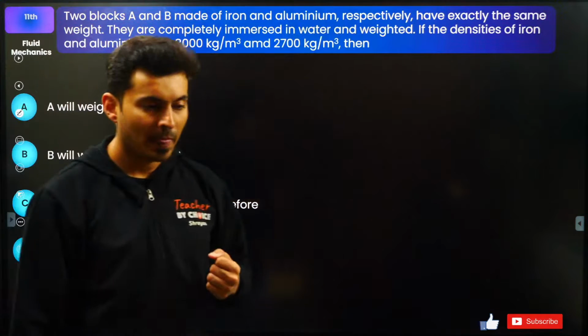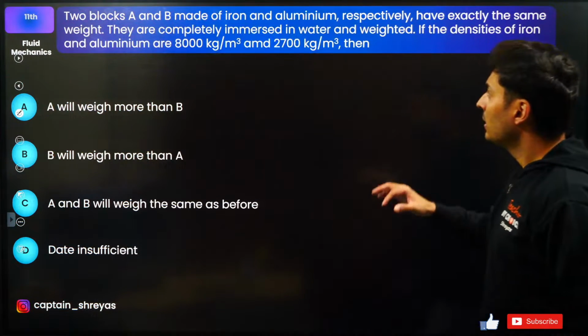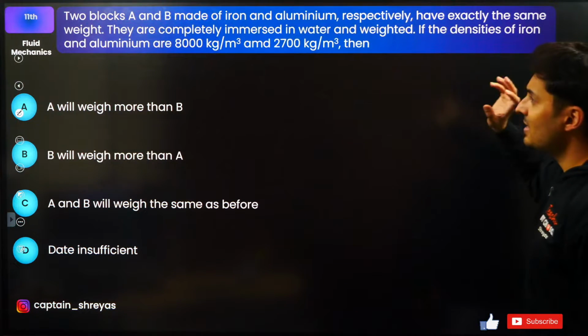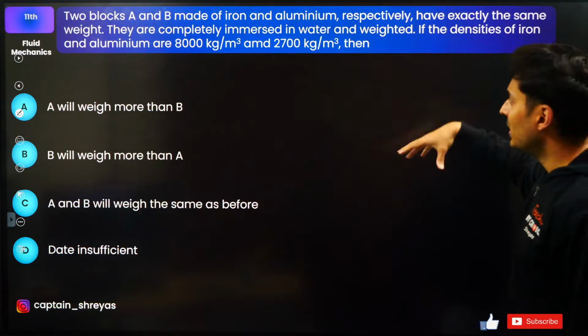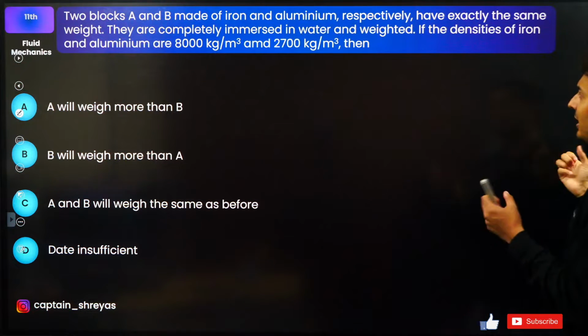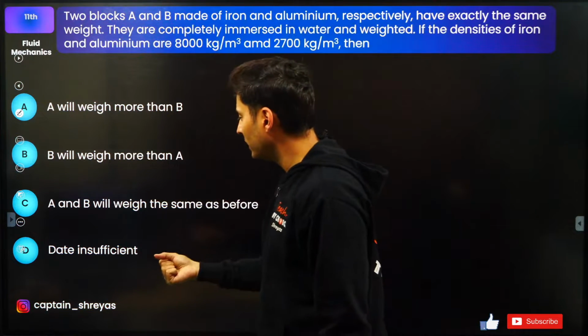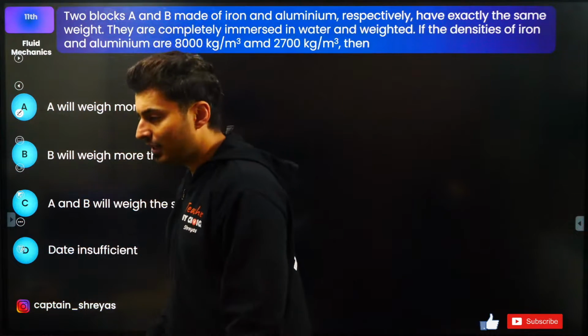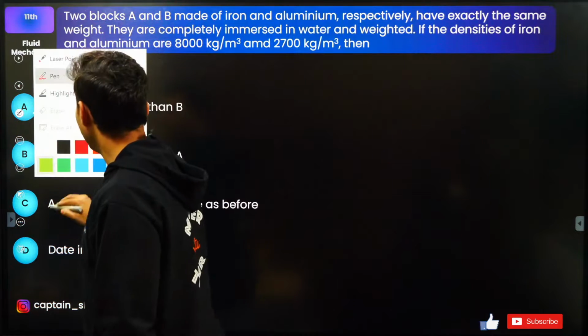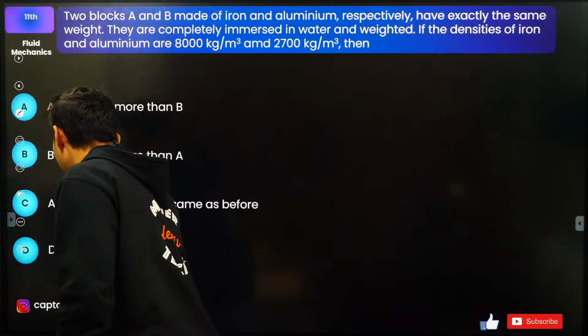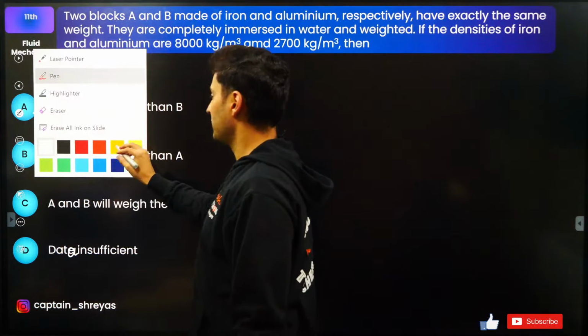Here it is. There are 2 blocks, A and B. Iron and aluminium have the same weight and are immersed in water, and now they are weighed. If the densities are given, then who will weigh more in water, or is the data insufficient? What do you say about this?